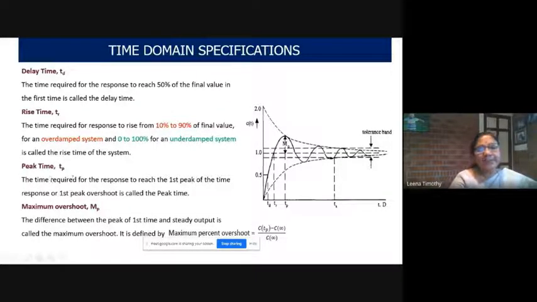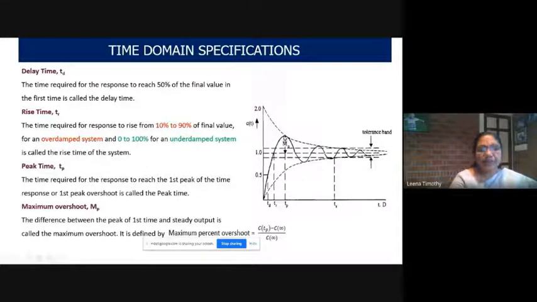Now what is peak time? Peak time, TP. It is the time taken by the time response to reach the first peak of the time response, or first peak overshoot.